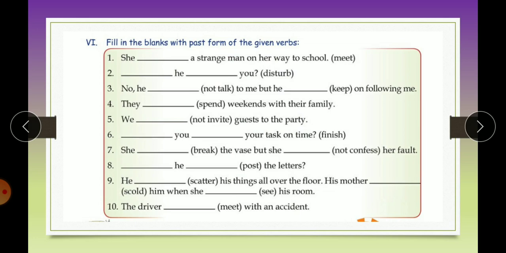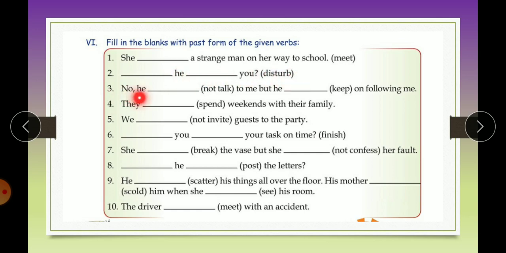Now coming to exercise 6. Fill in the blanks with past form of the given verbs. Now same verbs are given in the bracket and you have to change it into the past form. She dash a strange man on her way to the school. Meet. Write the second form over here. Met. M-E-T. Dash he you. Disturb. Did he disturb you?